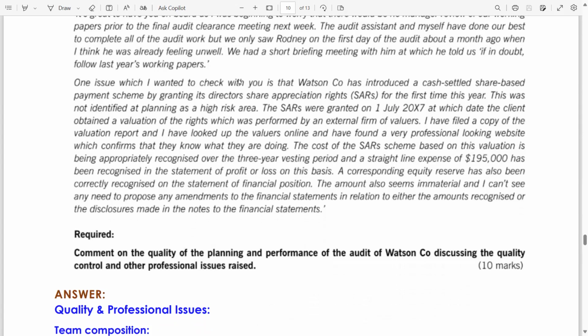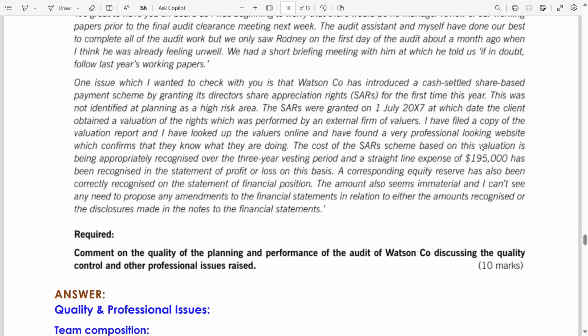One issue which I wanted to check with you is that Watson Company has introduced a cash settled share based payment, IFRS 2 share based payment. You can also refer to my lecture on IFRS 2 share based payment under the SBR list. By granting its directors share appreciation rights, SAR. For the first time this year, this was not identified at planning as a high risk area. The SAR were granted on 1st July 2007, at which date the client obtained a valuation of the rights which was performed by an external firm of valuers.